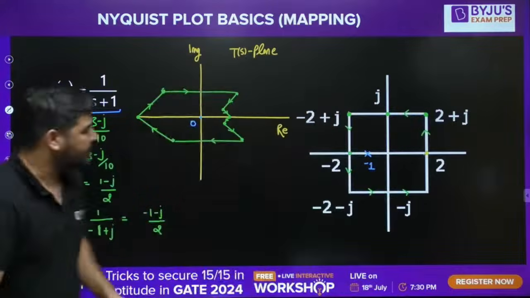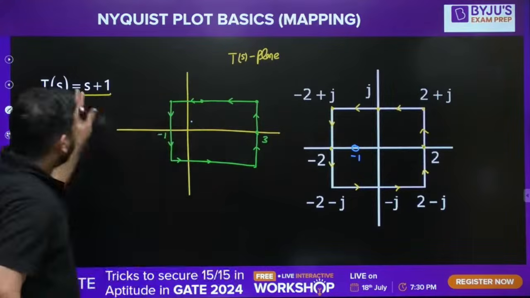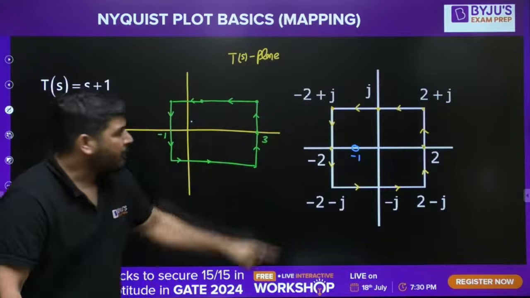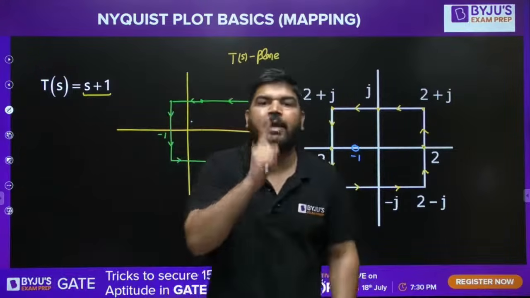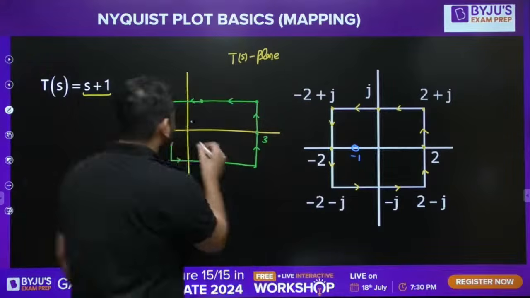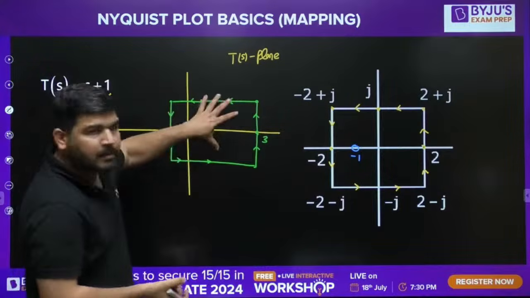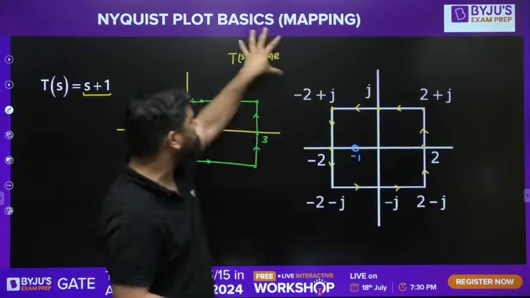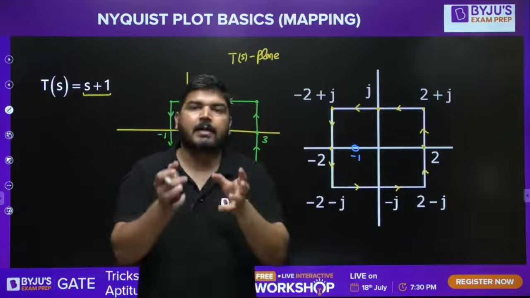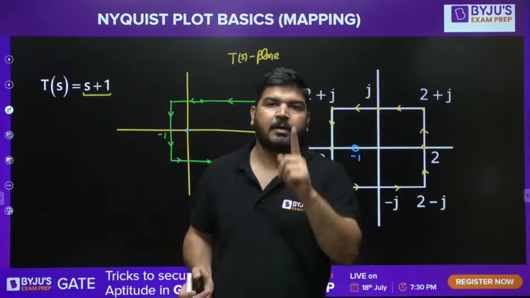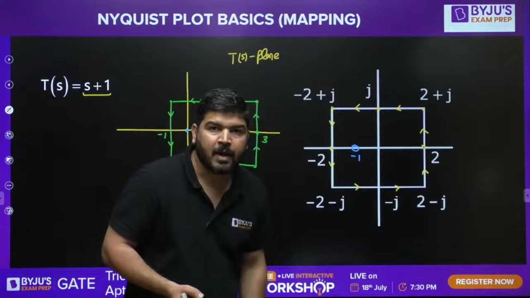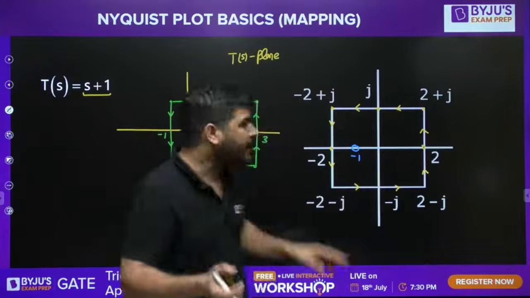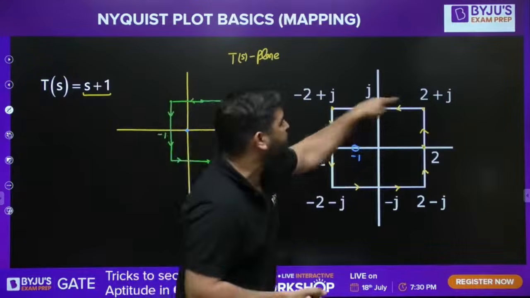Now let's move to the next case. In the next case, you can see that one zero is inside the contour. If one zero is inside the contour, again there will be one encirclement of origin. When you map this S-plane contour into the TS plane, the resultant contour will encircle the origin one time, because one zero is inside it. And since the zero is inside this S-plane contour, the direction of the TS-plane contour will be the same.